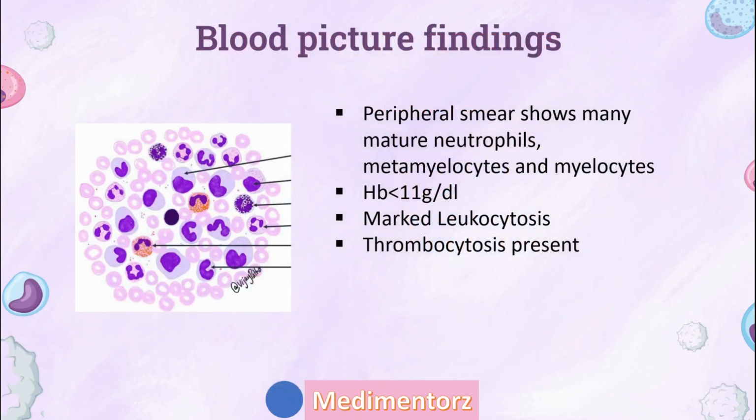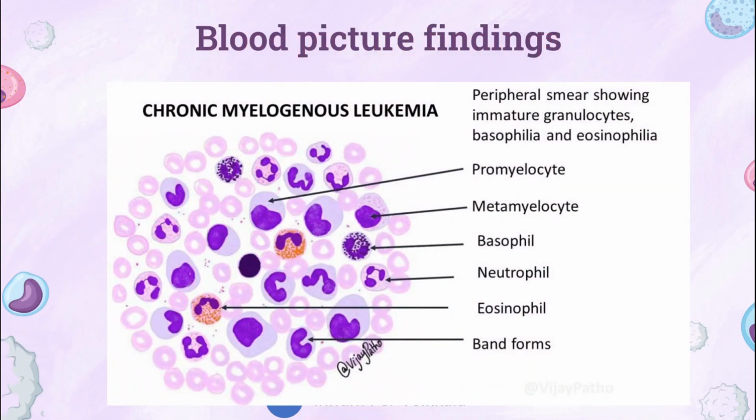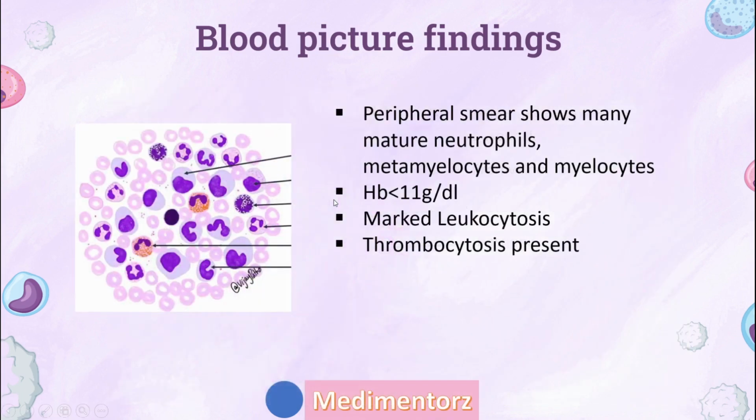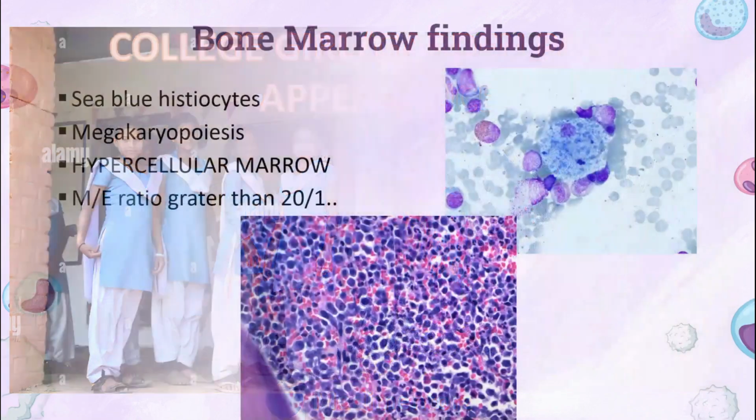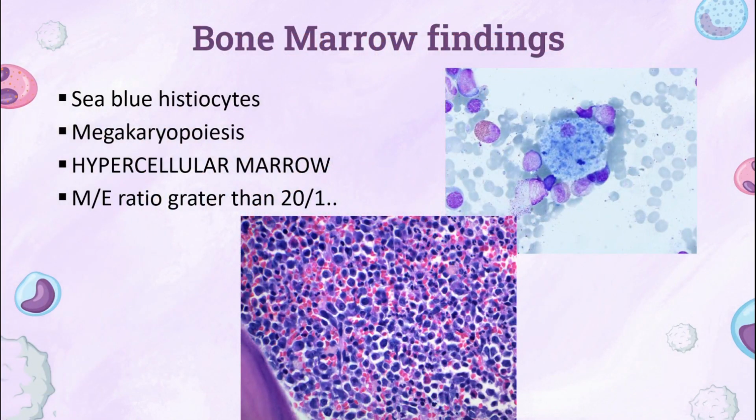Why? Because you see, there is not a single cell proliferation. Cells of different shapes, different sizes, all types of cells are proliferating here. Hence it's also called college girl or garden party appearance. There'll be different things when you see, okay, it'll be colorful.